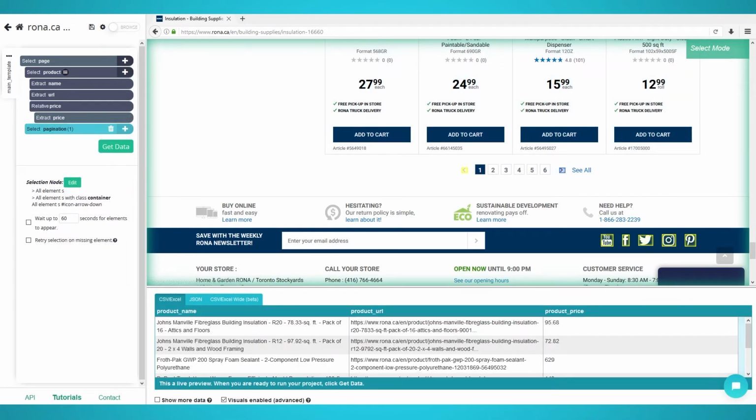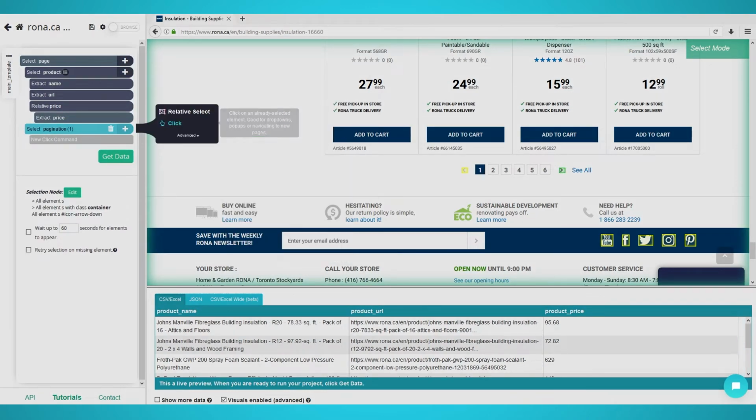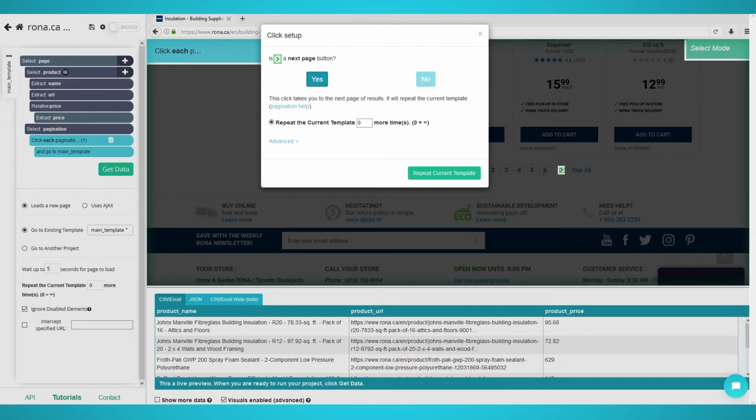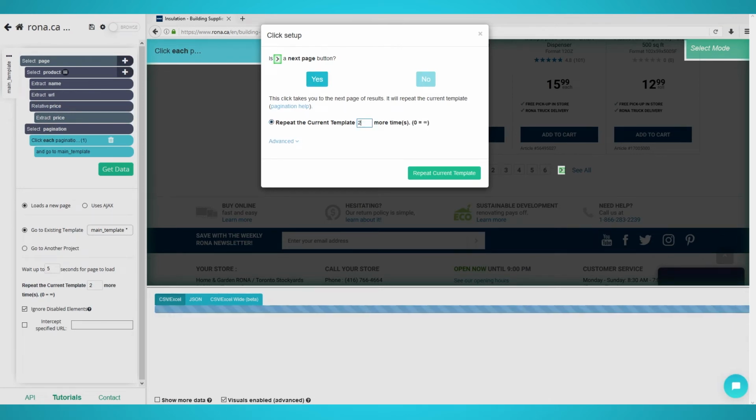Click the plus button next to your pagination selection and choose click. Choose yes on the pop-up as this is a next page button. Choose the additional amount of pages you wish to scrape. We will put 2, which means 3 pages in total.